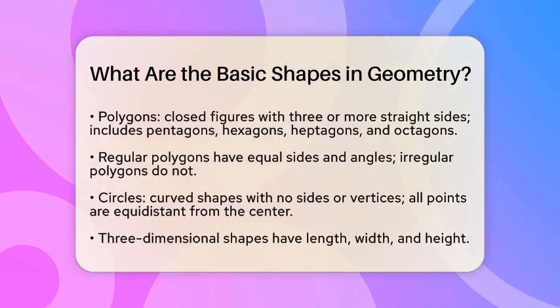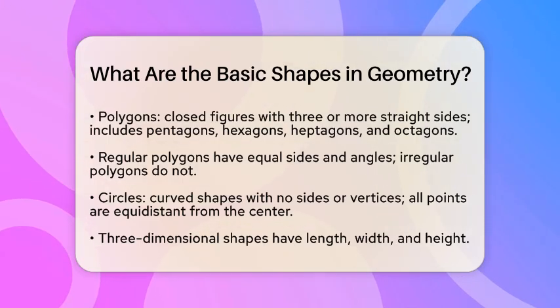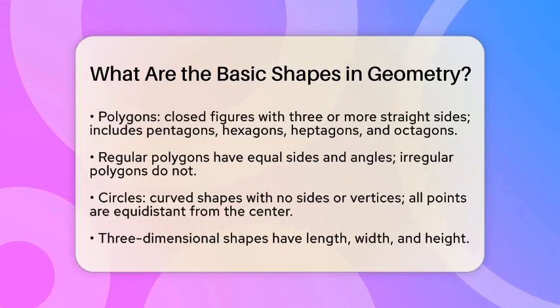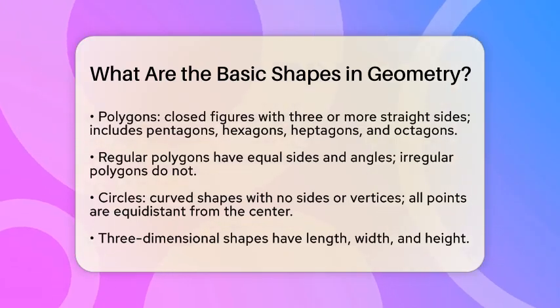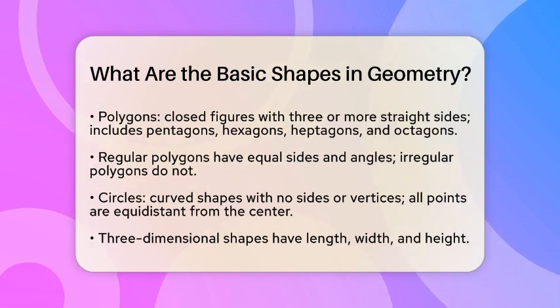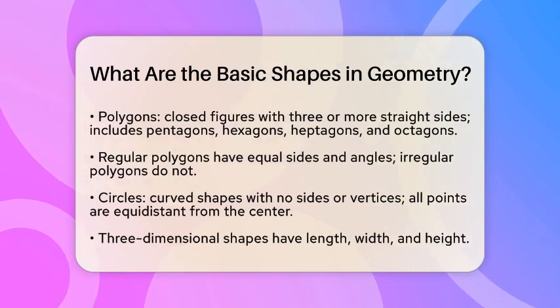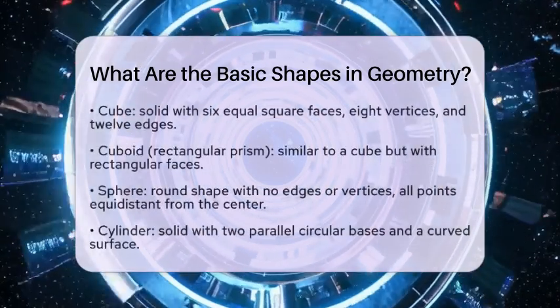The trapezoid features at least one pair of parallel sides, while a kite has two pairs of adjacent sides that are equal. Polygons are another important category. A polygon is a closed figure with three or more straight sides. Beyond triangles and quadrilaterals, we have pentagons with 5 sides, hexagons with 6 sides, heptagons with 7 sides, and octagons with 8 sides. Regular polygons have all sides and angles equal, while irregular polygons do not.